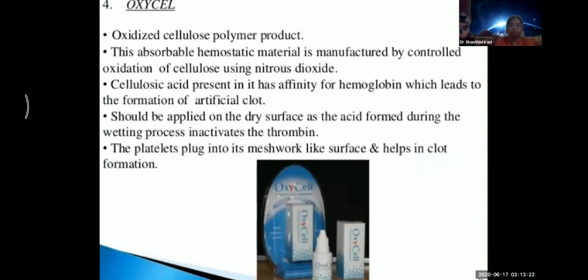Same as gel foam. These are the same kinds of oxidized cellulose polymer product. This is Oxycell. It's an absorbable hemostatic material, and it's applied on the dry surface as the acid formed during the wetting process inactivates the thrombin. Platelets plug into its mesh-like surface and helps in clot formation.